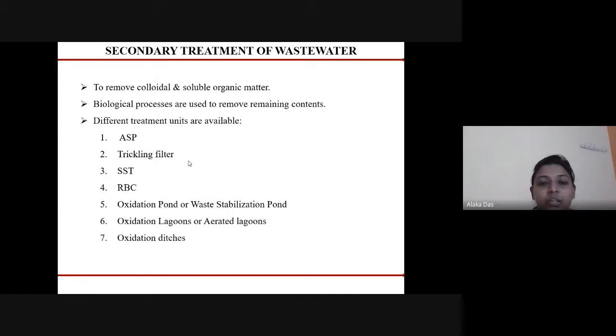The different treatment units that we are using in the secondary treatment of wastewater are ASP, that is activated sludge process, trickling filter, SST, that is secondary settling tank, RBC, rotating biological contactor, oxidation pond or waste stabilization pond, oxidation lagoons or aerated lagoons, and oxidation ditches. Here we will mainly deal with the activated sludge process, trickling filter, and secondary settling tank.